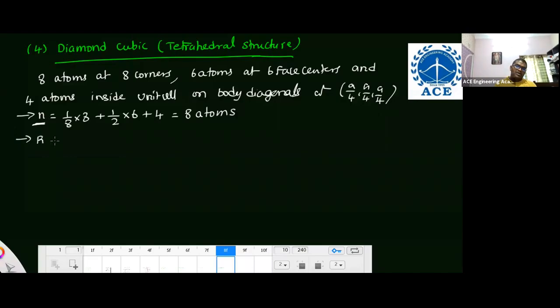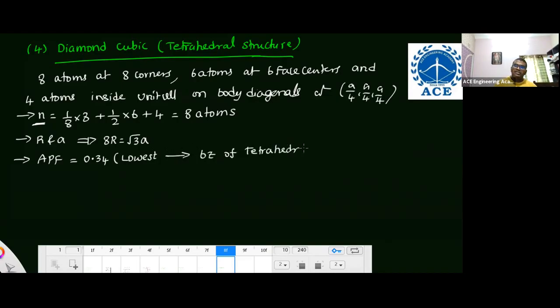Then the relationship between R and A is 8R is equal to root 3A. And the atomic packing factor of this diamond cubic structure is 0.34. Remember, lowest. What is the reason why it is lowest? Assertion reason statement question. Because of the tetrahedral arrangement of atoms, it has a low atomic packing factor and high empty space.